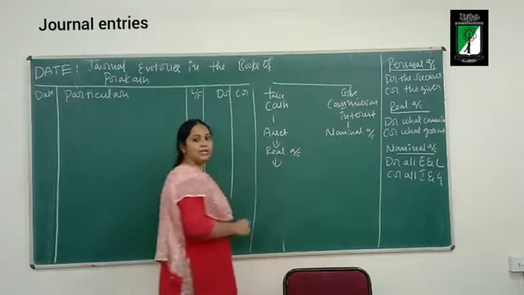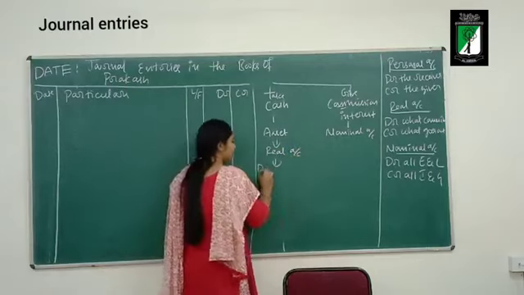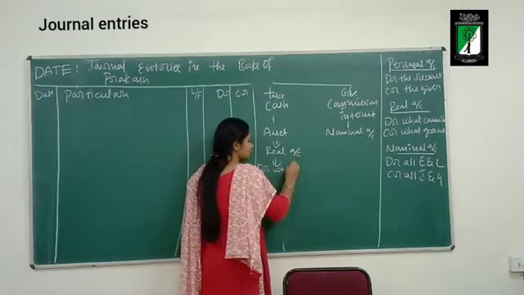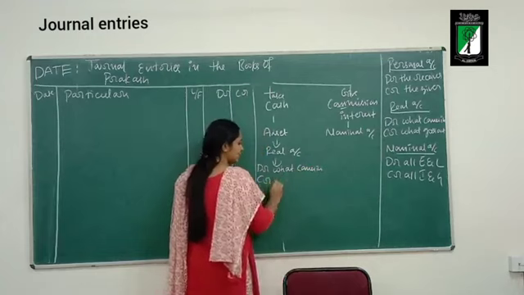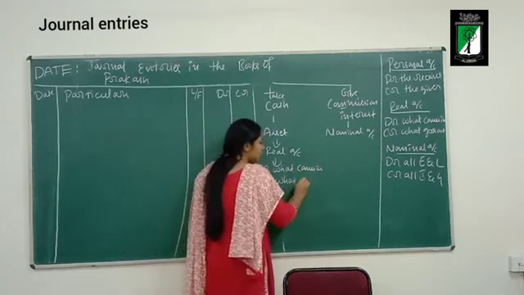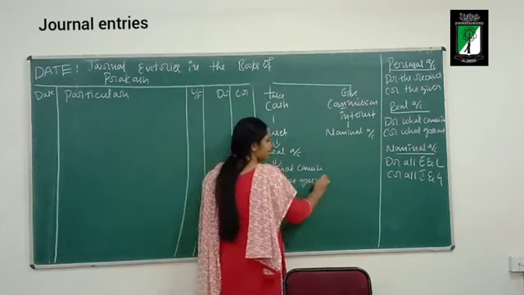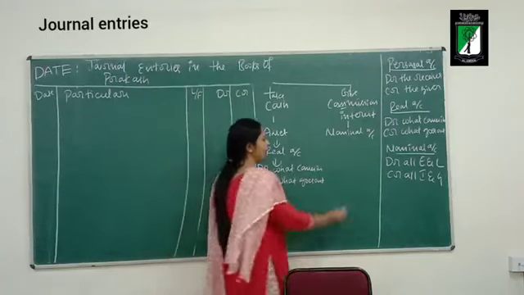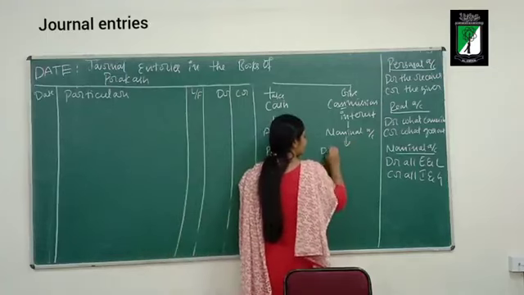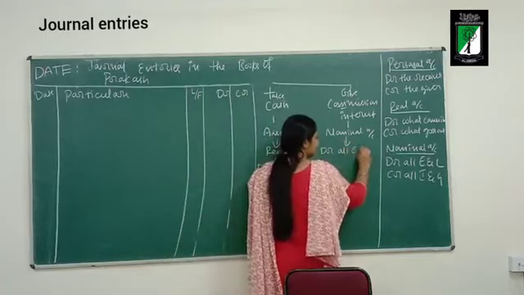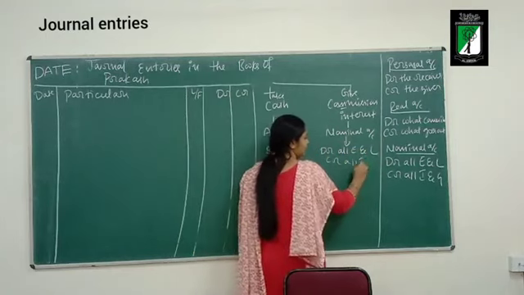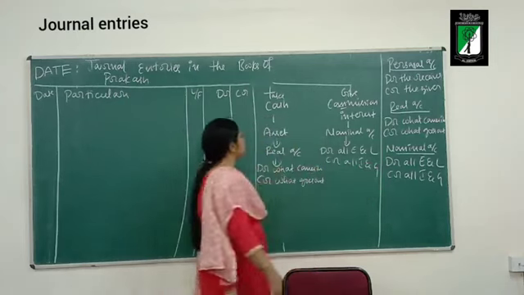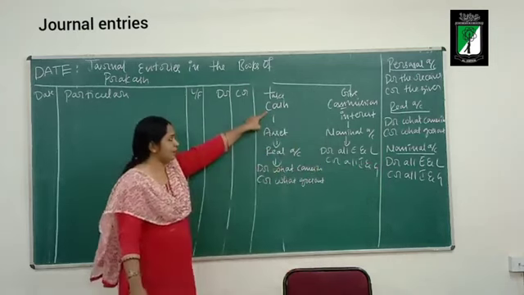What does the real account tell? Debit what comes in, credit what goes out. And what does the nominal account tell? Debit all expenses and losses, credit all incomes and gains. So the cash account is involved here.